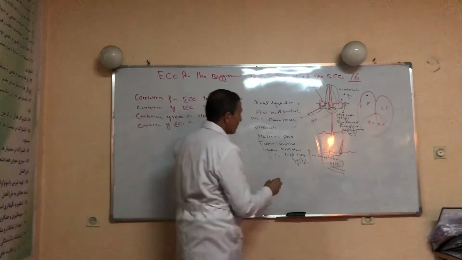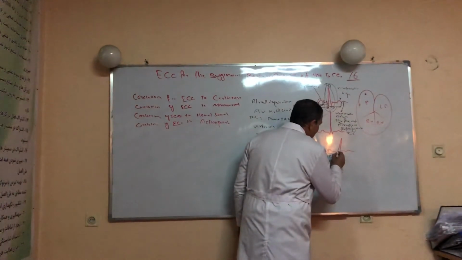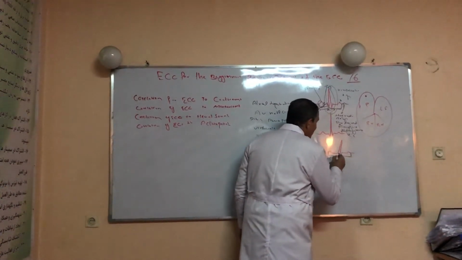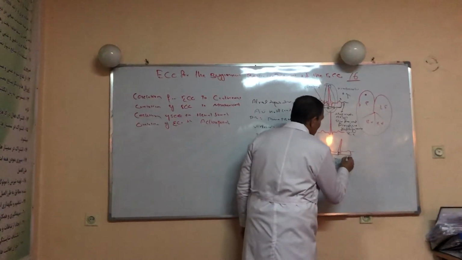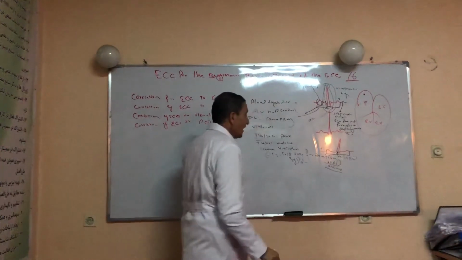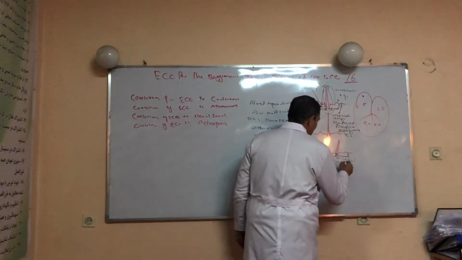The second, from the beginning of the Q wave to the end of the T wave, is called systole, ventricular systole, or ventricular contraction.